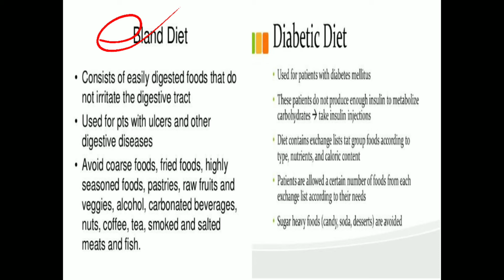And here I have given some diet patterns, because here you can see how the dietitians modify the nutrient content.